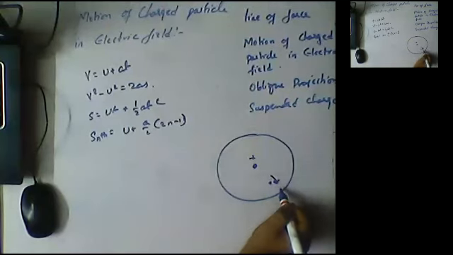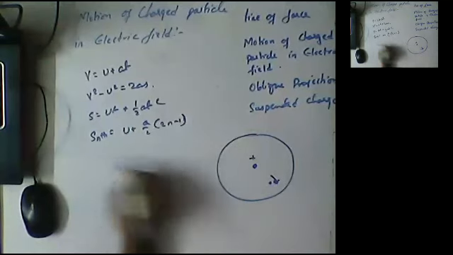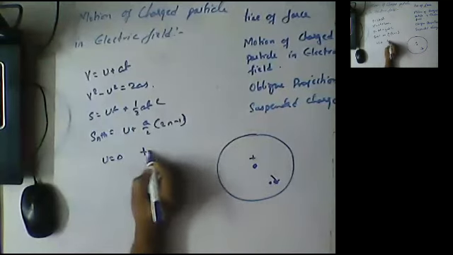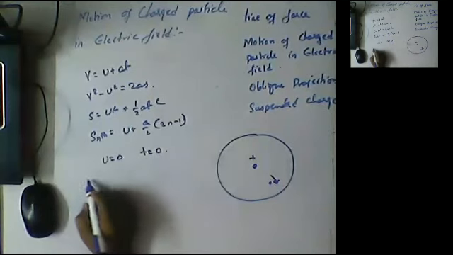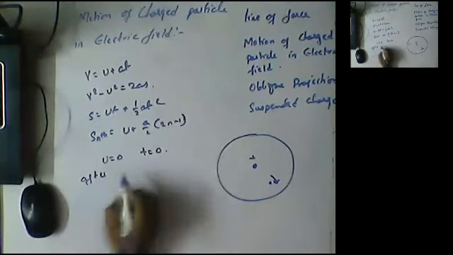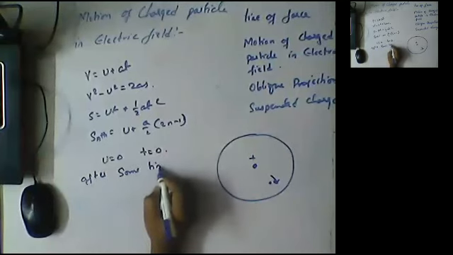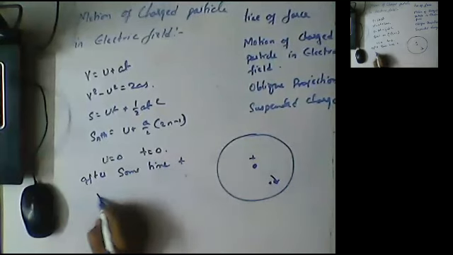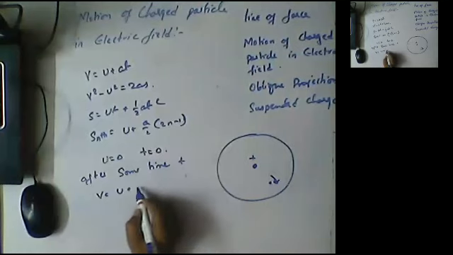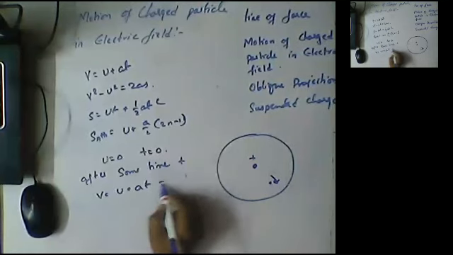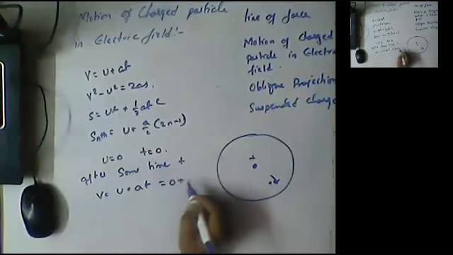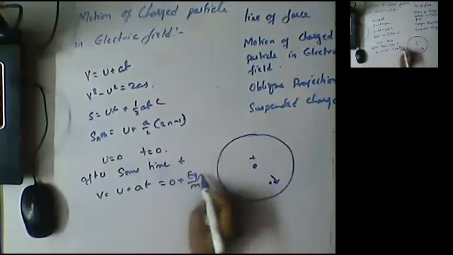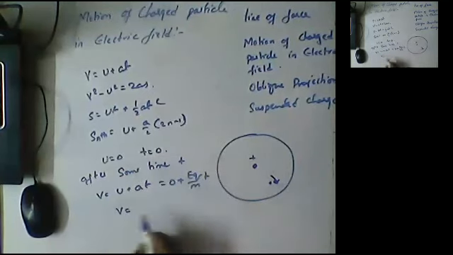As it is moving, its initial velocity u is equal to 0 at t is equal to 0, but after some time t, we can write v is equal to u plus at. So we can write 0 plus, and a is equal to Eq by m, as we just discussed. So v, the final velocity, will be given by the formula Eq by m into t.